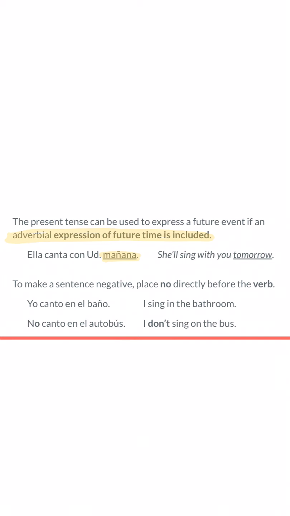So to make a sentence negative, hopefully we remember that you place no directly before the first verb, right? Directly before. So I have a positive sentence right here. Yo canto en el baño. Let's see. My subject here is yo. My verb is here for canto en el baño. I sing in the bathroom. However, if I want to say I don't sing in the bathroom, I include this negative word here, no, directly followed by my verb canto en el autobús. I don't sing on the bus.